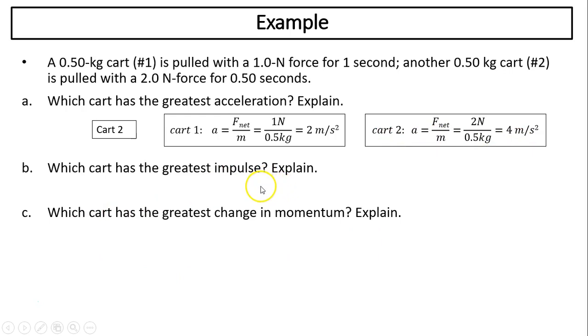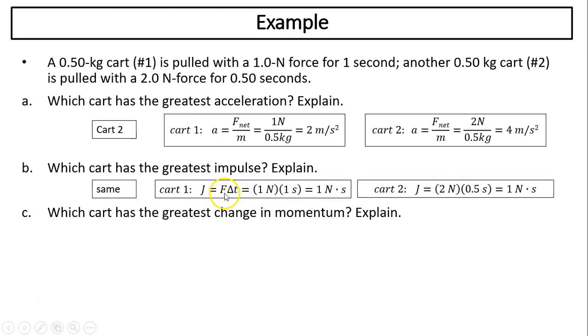Which cart has the greatest impulse? Well, the impulse is the same, because impulse equals force times time. 1 times 1 equals 1. 2 times 0.5 is also 1. So they have the same impulse. Which cart has the greatest change in momentum? Well, change in momentum is the same because the impulse is the same. Change in momentum equals the impulse. Therefore, they are the same.